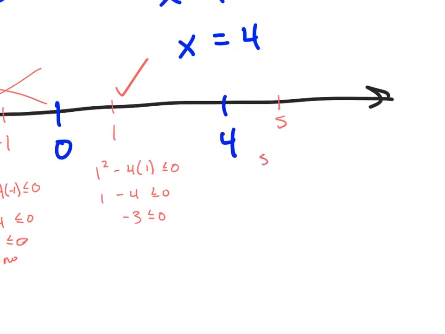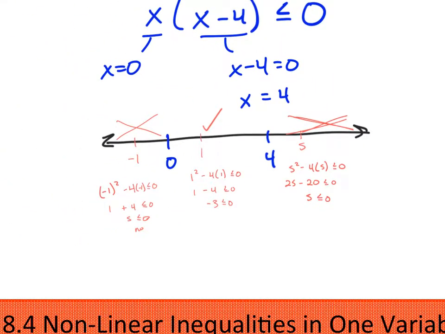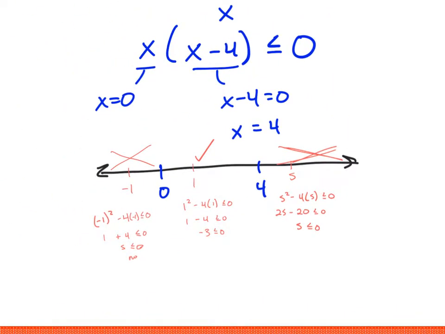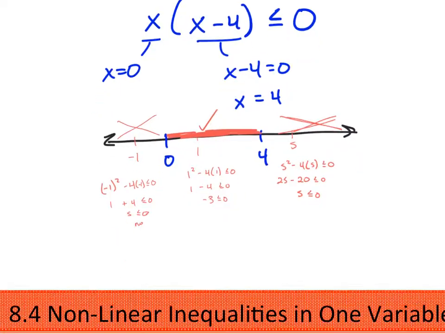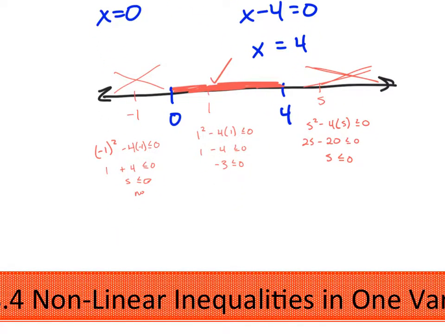And then on the far right, 5 squared minus 4 times 5 is supposed to be less than or equal to 0. So 25 minus 20 is 5, but that is not less than or equal to 0. So this section is out. As we look at the whole number line, only that middle section ended up working. The two outer sections were eliminated by the values that we tested. So our answer is everything in that middle section, everything from 0 to 4.